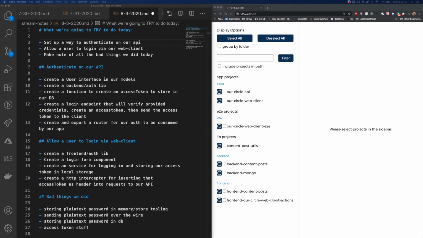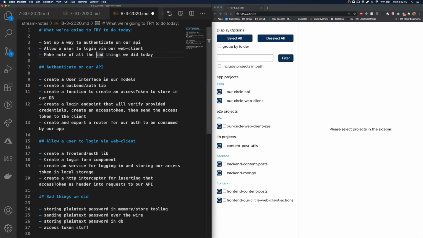Actually, let me make sure I have chat open here. I've got to figure out a better way of having this set up so I can show the chat on the screen. I haven't figured that out yet. I've got to check into, what's it called? I'm using OBS for my streaming. There's Streamlabs OBS, I was looking into that, and it looks like it might have some better tools for this.